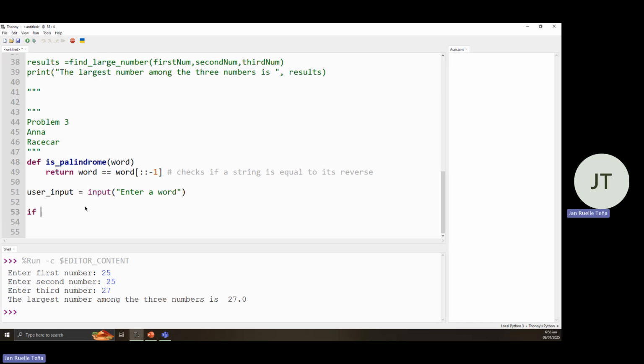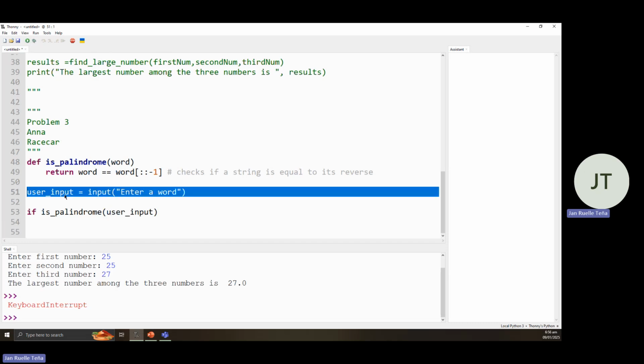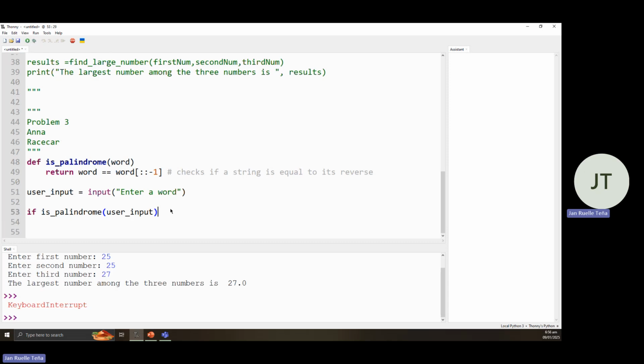So is palindrome. If is palindrome, then we're expecting one variable to be thrown. So we get the user input variable from our enter word. Then we would be comparing it. So print user input is a palindrome.